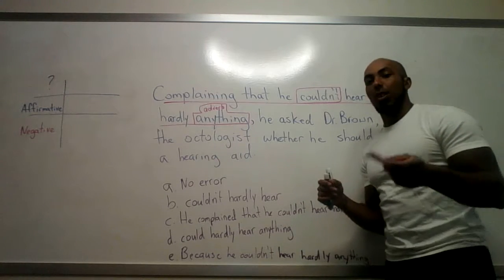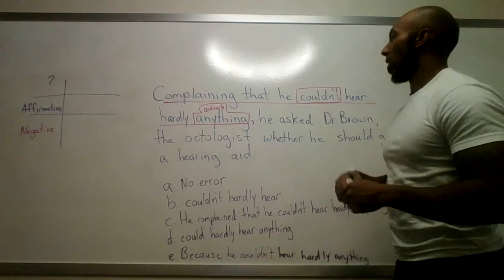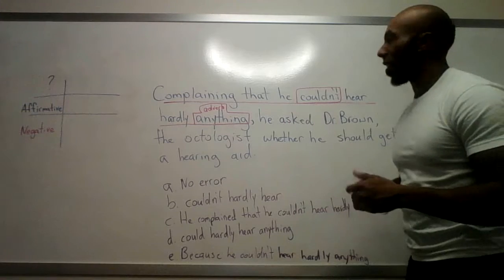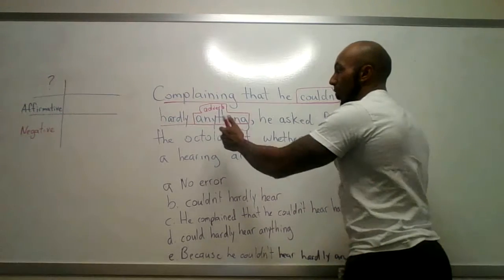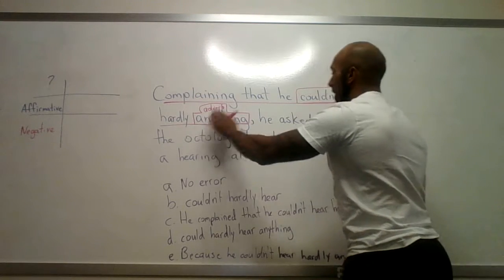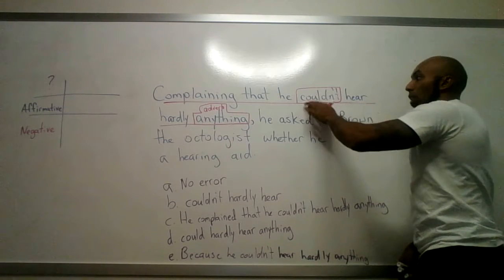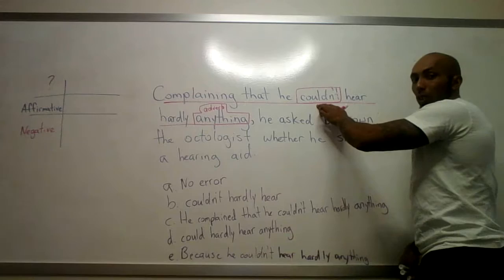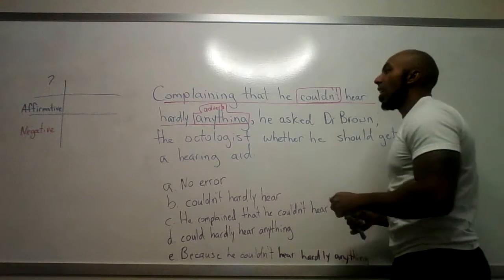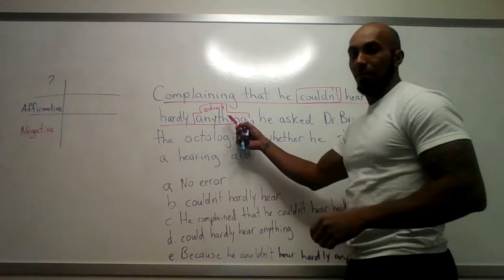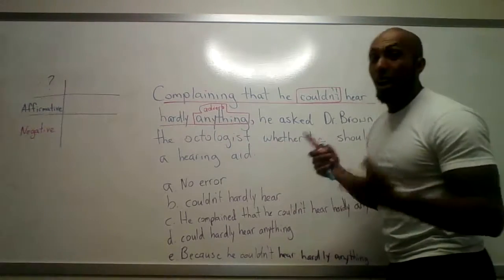Now, before we do anything, let's talk about the first part that I've underlined in pink. As you can see, I've taken the liberty also of putting the adverb anything and the auxiliary verb, modal verb, couldn't in a box, right? And here's the reason why I do that. Everybody knows how to use anything. Maybe you don't know that it's an adverb, but you know how to use it.